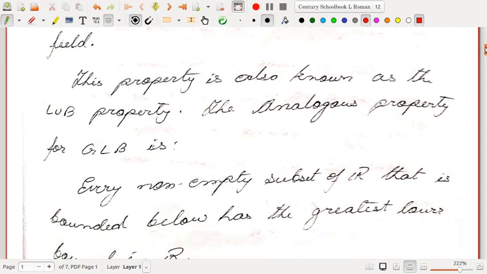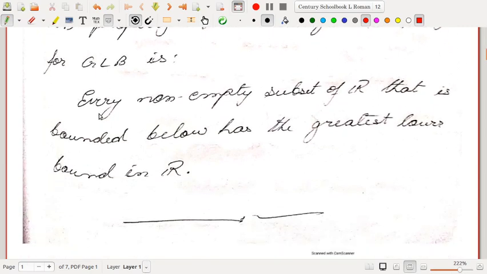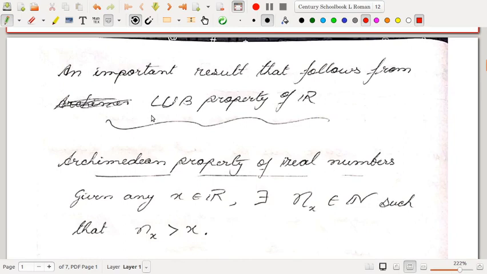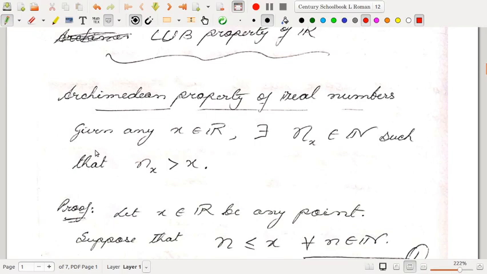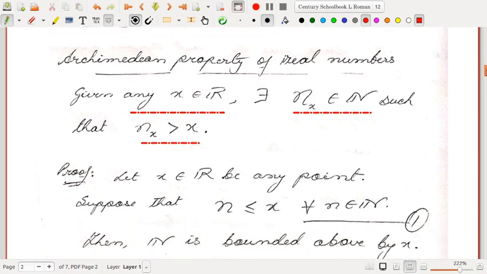This property is also known as the LUB property, that is, the least upper bound property, and the analogous property for greatest lower bound is: every non-empty subset of R that is bounded below has the greatest lower bound in R. An important result that follows from the least upper bound property of R is known as the Archimedean property of real numbers. Given any x inside R, there exists an n_x inside natural numbers such that n_x is greater than x. That means given any real number, we can always find a natural number which is greater than x. This is basically the Archimedean property.